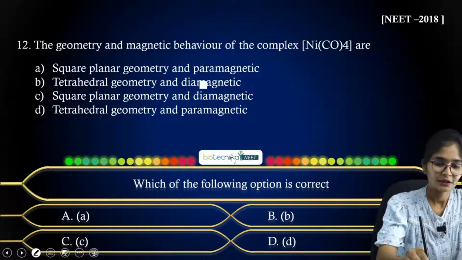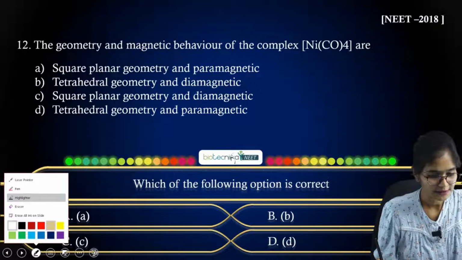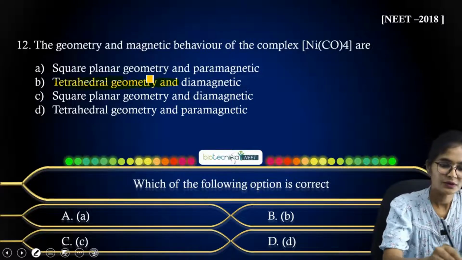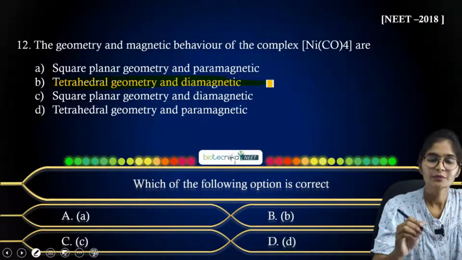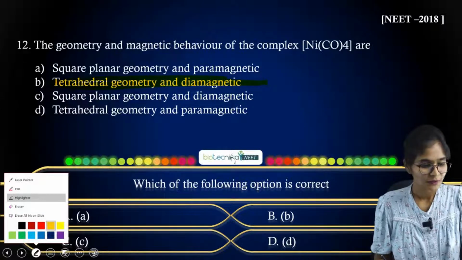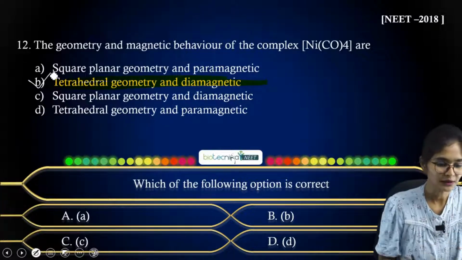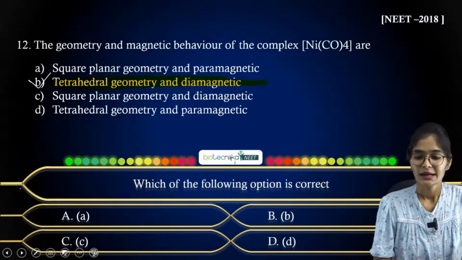So, as you can see here, let me choose a different highlighter. Tetrahedral geometry and diamagnetic property. So option B is correct here. Now let us move on to the next question.